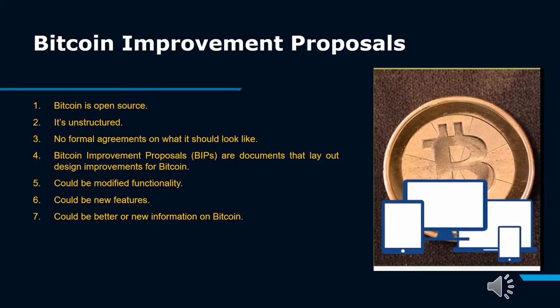Bitcoin improvement proposals. As we know, Bitcoin is open source and unstructured. No formal agreements are there which could say what it should look like. Bitcoin improvement proposals are documents that lay out design improvements for Bitcoin. The Bitcoin community is working on improvements so Bitcoin can also be modified with functionality, having new features, or better or new information on Bitcoin.